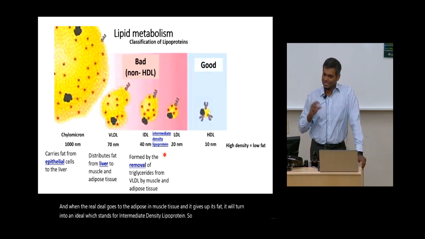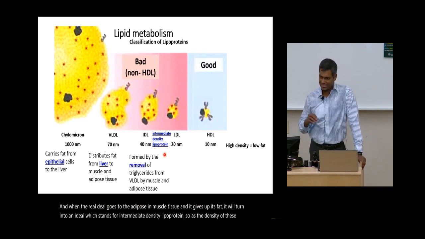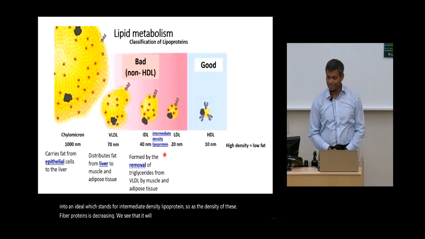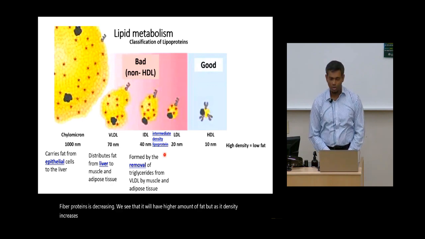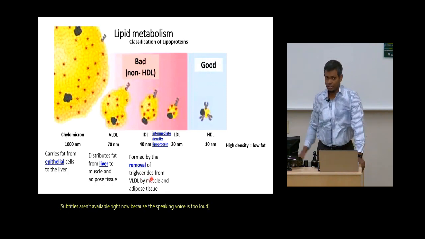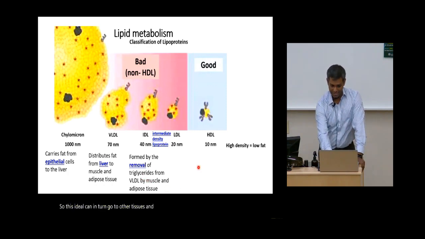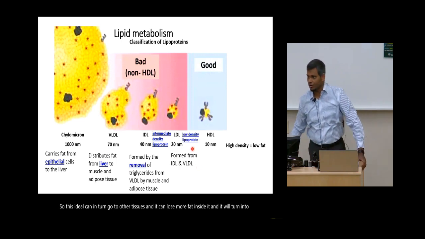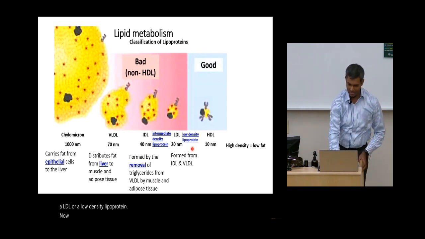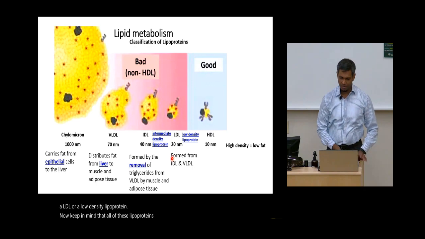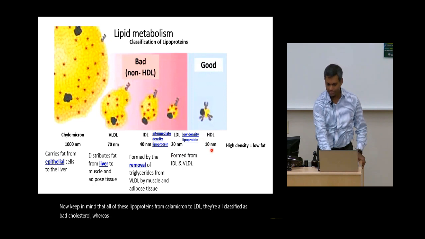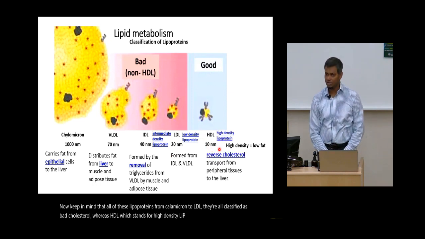So as the density of these lipoproteins is decreasing, we see that it will have a higher amount of fat, but as its density increases, it will have lower amount of fat. So this IDL can in turn go to other tissues, and it can lose more fat inside it, and it will turn into a LDL or a low density lipoprotein. Now keep in mind that all of these lipoproteins from chylomicron to LDL are classified as bad cholesterol, whereas HDL, which stands for high density lipoprotein, is called the good cholesterol.